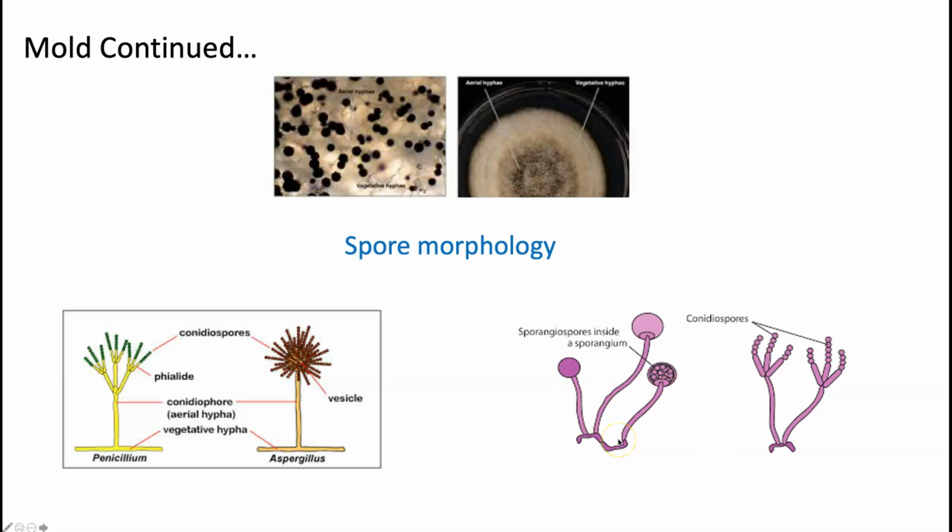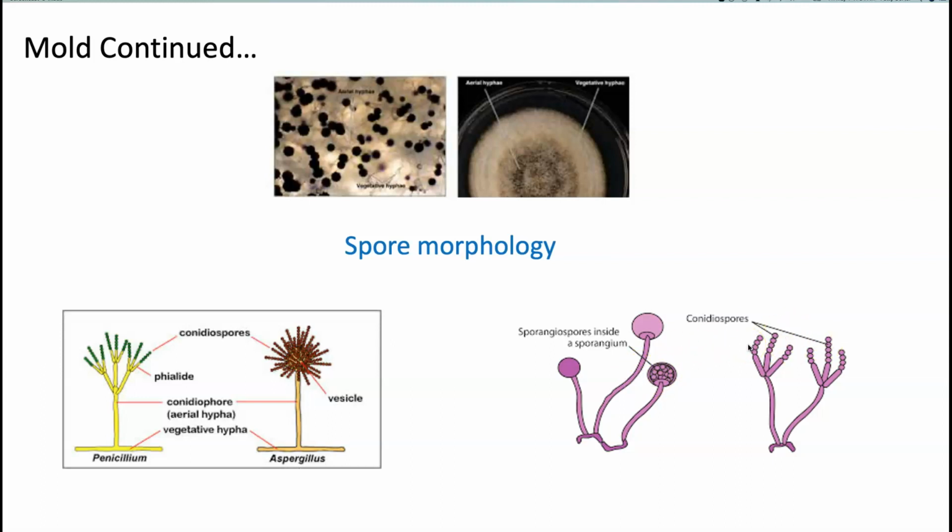So on the picture on the right here, what you see growing from the aerial hyphae is this sporangiospore. What it is, it's a spore. The spores actually are enclosed within a sac. You see that? So these spores are all enclosed within the sac. Whereas in a conidiospore, that's not the case. The spores are out there. You see that? They're on the outside. They are not enclosed by a sac. So very different morphology in the spores.